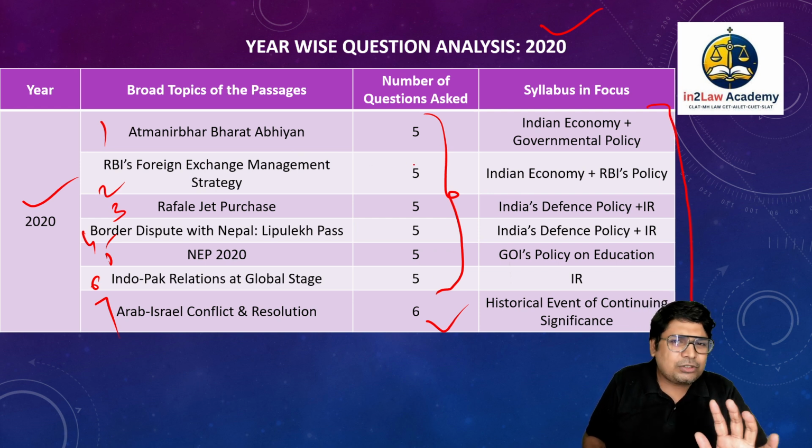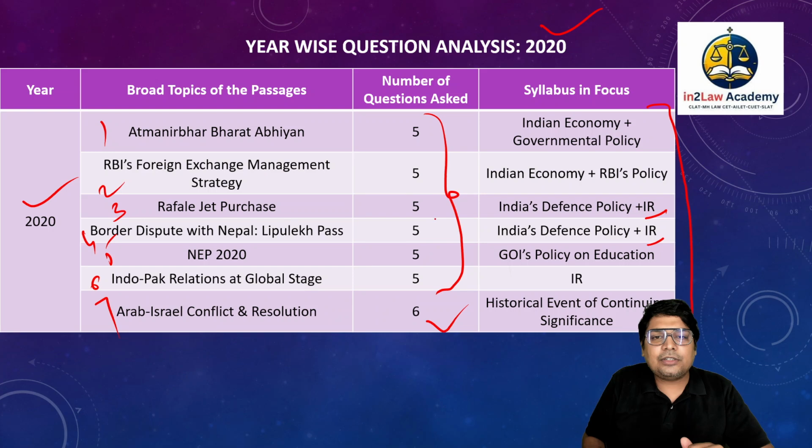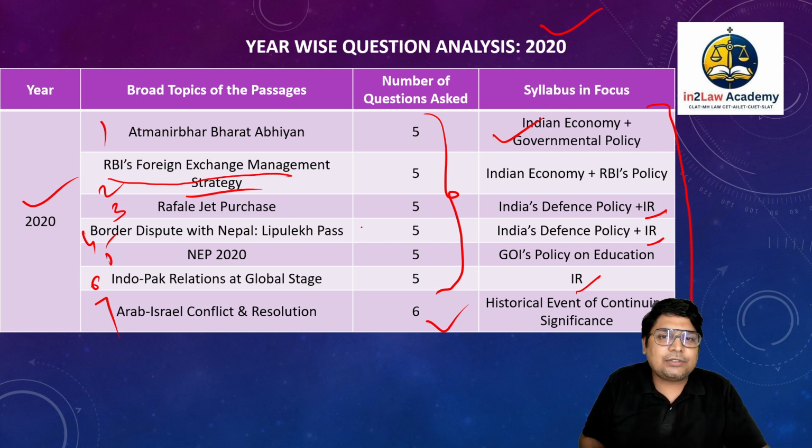Everywhere you can see, almost everywhere you have international relations, right? Apart from that, most of the things also talk about what the governmental policy was. So Atmanirbhar Abhiyan, Atmanirbhar Bharat, right? Otherwise, we can also say that RBI's foreign exchange management strategy. That is also a policy, economic policy, obviously, of the Central Bank of India, right? Apart from that, when we talk about international relations, they are mostly concerned with our neighbors.